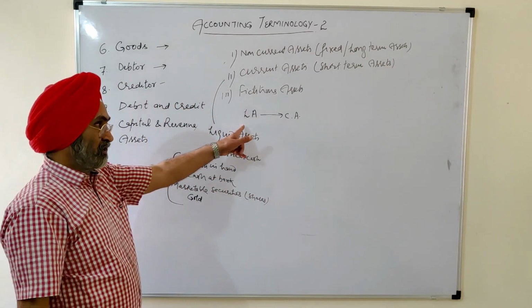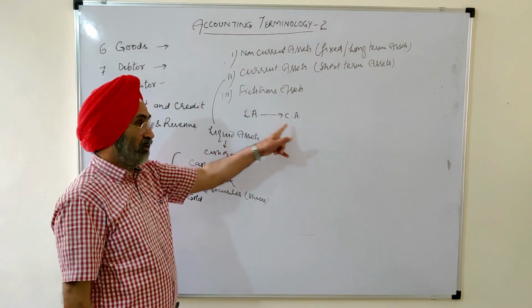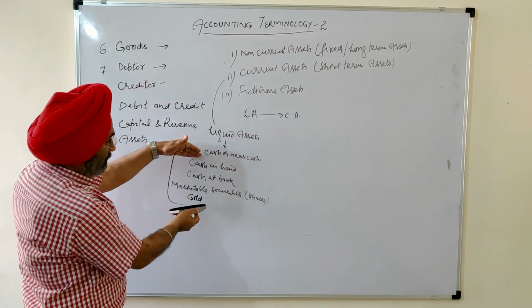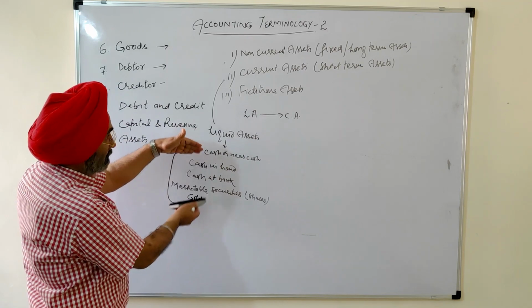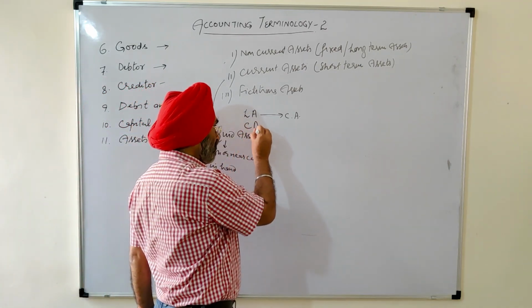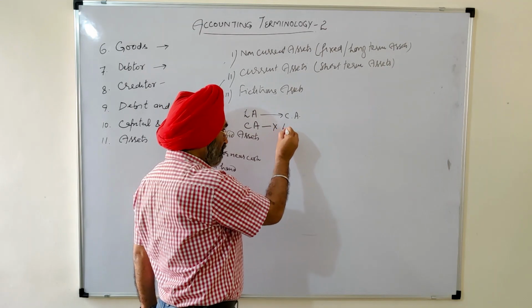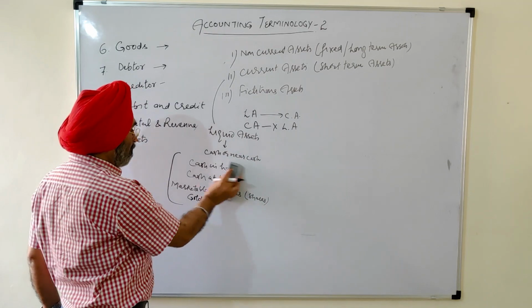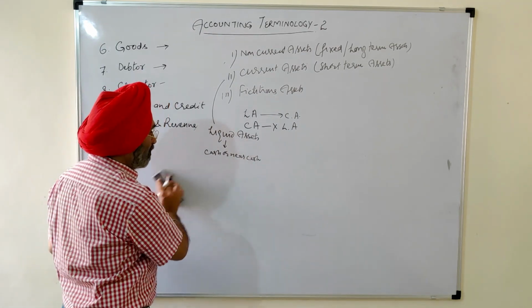All liquid assets are current assets, because it is one branch of current assets. All these current assets, liquid assets are current assets. But all current assets may not be liquid assets. All current assets may not be quite nearer to cash.